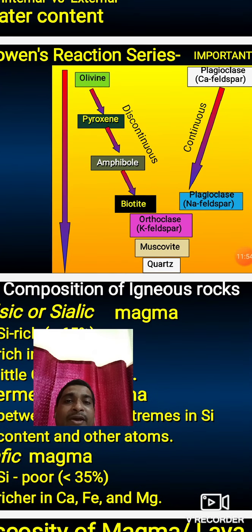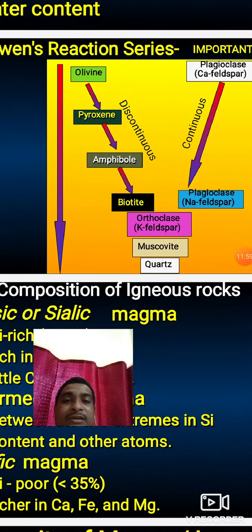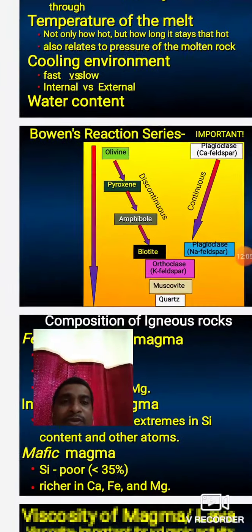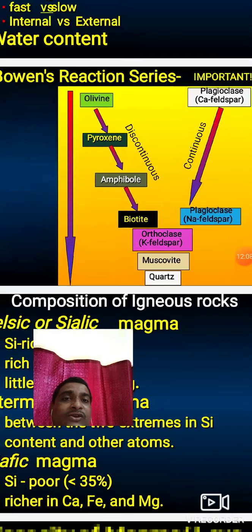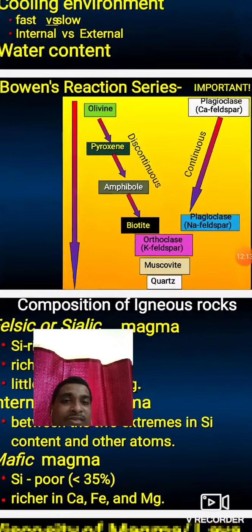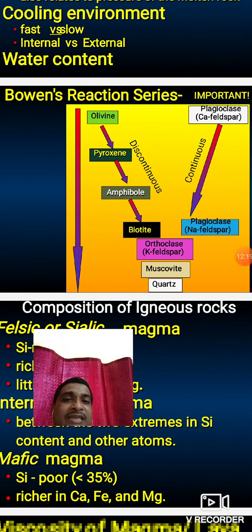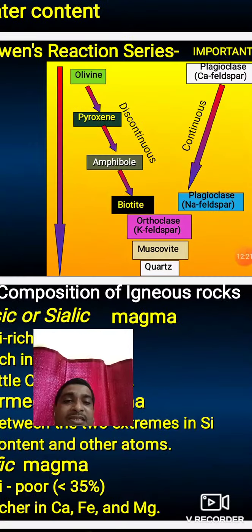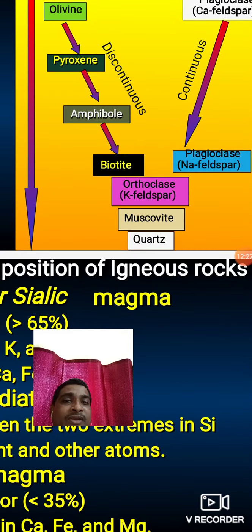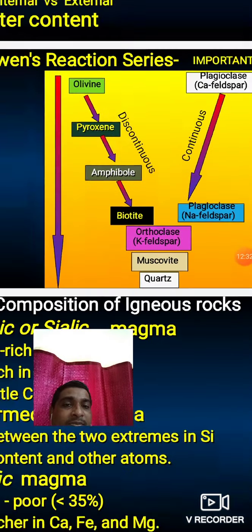from olivine. Olivine and pyroxene are high temperature minerals, and amphibole and biotite are medium temperature minerals, whereas on the other hand orthoclase, muscovite and quartz are low temperature minerals. These are the Bowen reaction series. And the right hand side is called the continuous series because it has only the plagioclase feldspar series, another important mineral, that is the feldspar. These are olivine, pyroxene, amphibole, biotite, quartz and feldspar. These seven are the most important minerals present in rocks. Out of that, olivine and pyroxene are high temperature minerals, amphibole and biotite are medium temperature minerals, and orthoclase and feldspar are low temperature minerals.